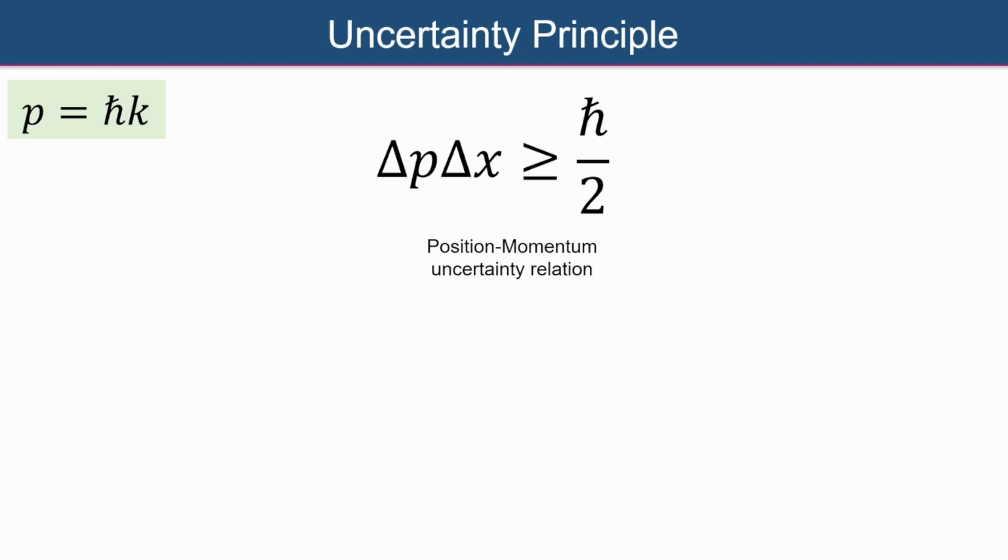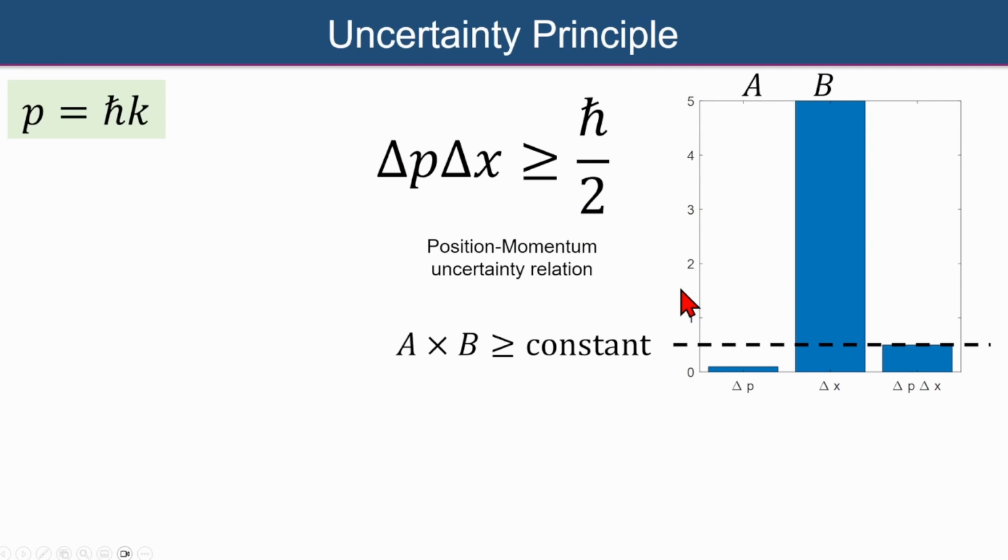So to help understand this a bit more, consider it in this very simple form here, where we've got some value A multiplied by some value B needing to be greater than or equal to some constant, because that's exactly what this principle is saying. So visualize it in this way. If we've got some value A represented by the height of this bar here, some value B given by the height of that bar there, we're saying that A times B must always be greater than or equal to some constant value. So I'm choosing here to represent the constant value by that dashed line across this bar chart.